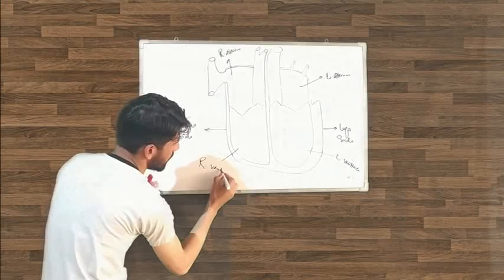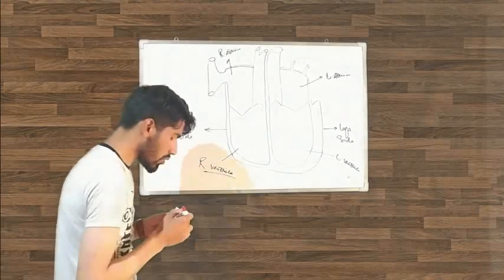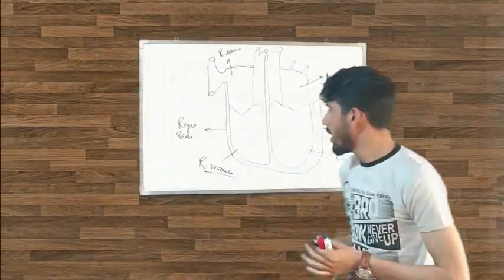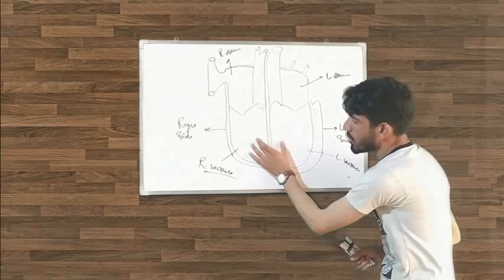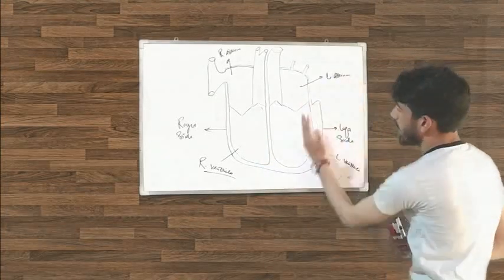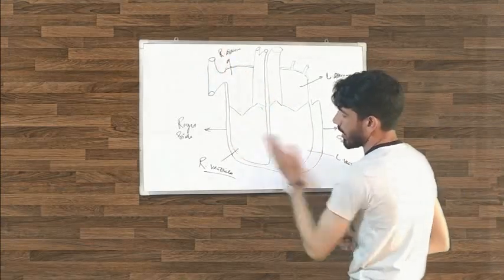The right ventricle. So the heart has 4 chambers. The upper 2 chambers are the atria and the lower, bottom chambers of the heart are called ventricles. This is the left atrium and this is the left ventricle. This is the right atrium and this is the right ventricle.